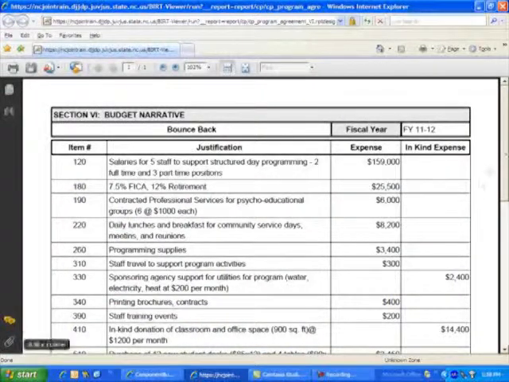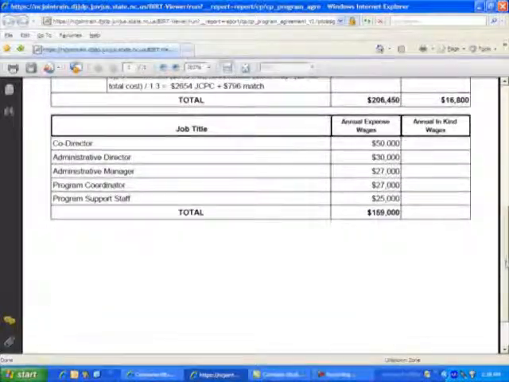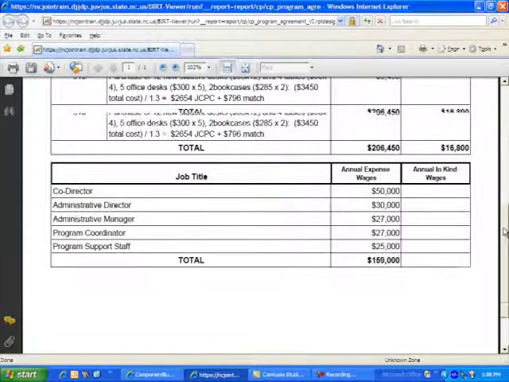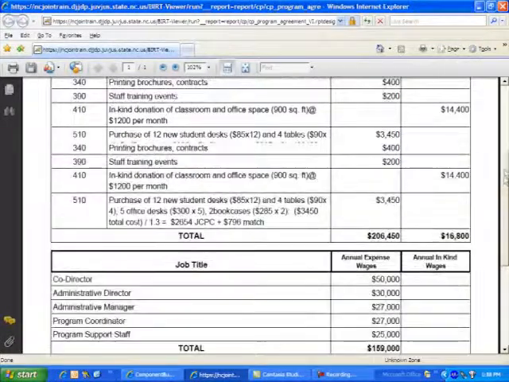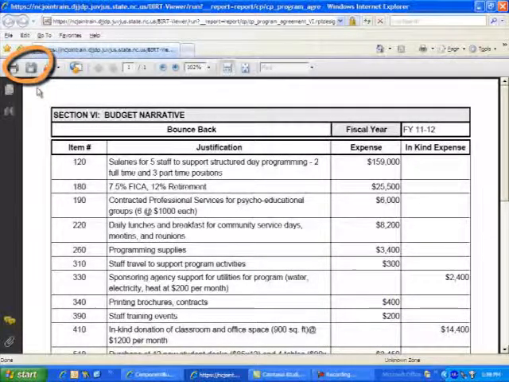Here's my budget narrative. Notice for continuation programs that it is in the same format, with my job titles listed at the bottom of the page, supporting the 120 salary line. Your budget narrative can be saved to your hard drive as well.